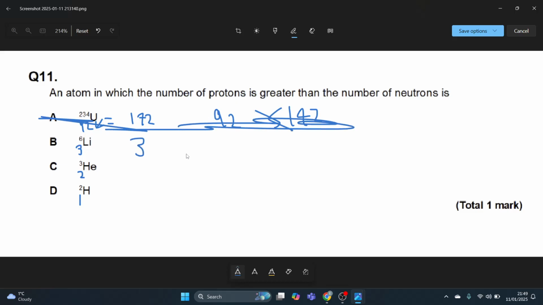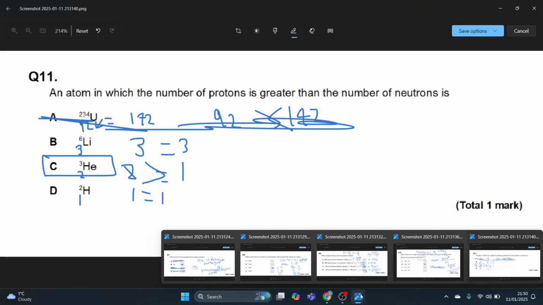For B, I get 3 protons and 3 neutrons, so it's not greater than, it's equal to the number of neutrons. For C, I've got 2 protons and 1 neutron, because 3 minus 2 is 1, and therefore the number of protons is greater than the number of neutrons. So the answer is C. And for D, it's just 1 proton and 1 neutron, because 2 minus 1 is 1. And that is the end of the multiple choice questions.